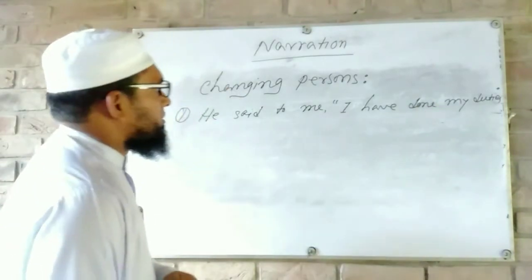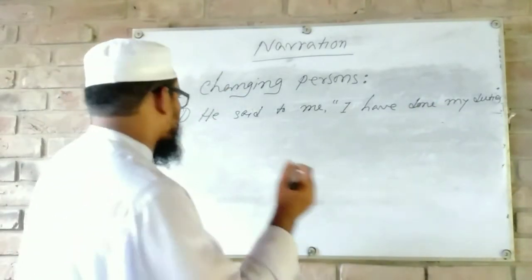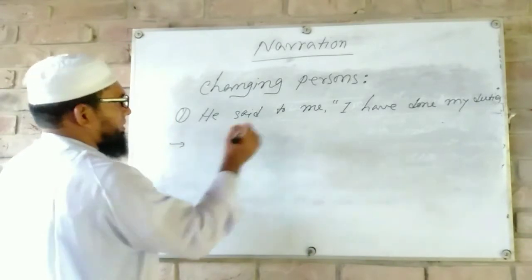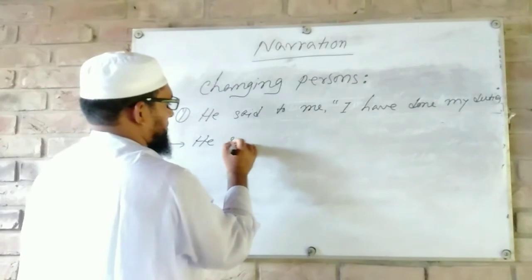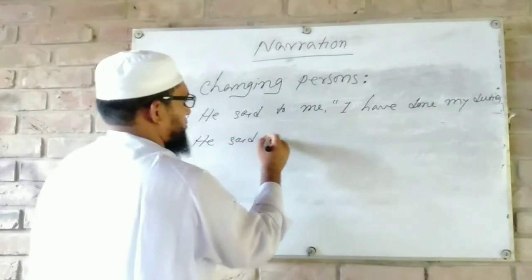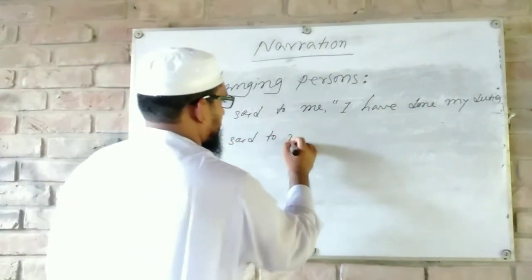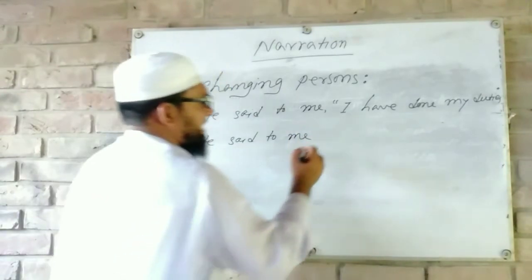So how can we change? First of all, subject: he said to me that